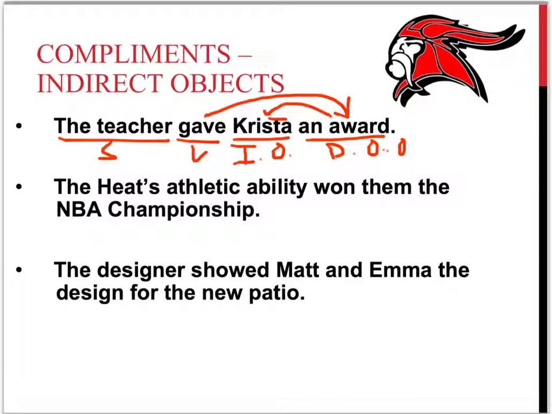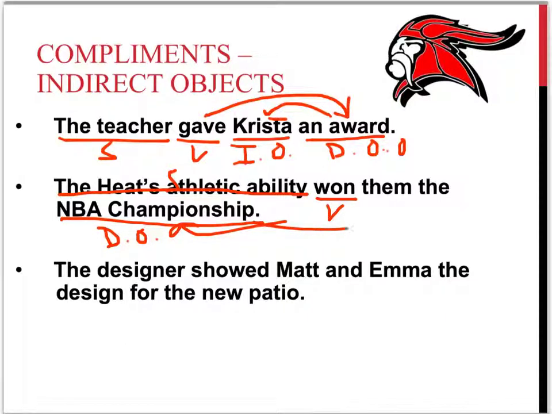The Heat's athletic ability won them the NBA championship. The verb, won. What or whom? Again, we're dealing with complete subjects. The Heat's athletic ability, there's the subject. The Heat's athletic ability won what or who? What won? The NBA championship. Direct object. It won the NBA championship to whom or to what? To them. Indirect object.